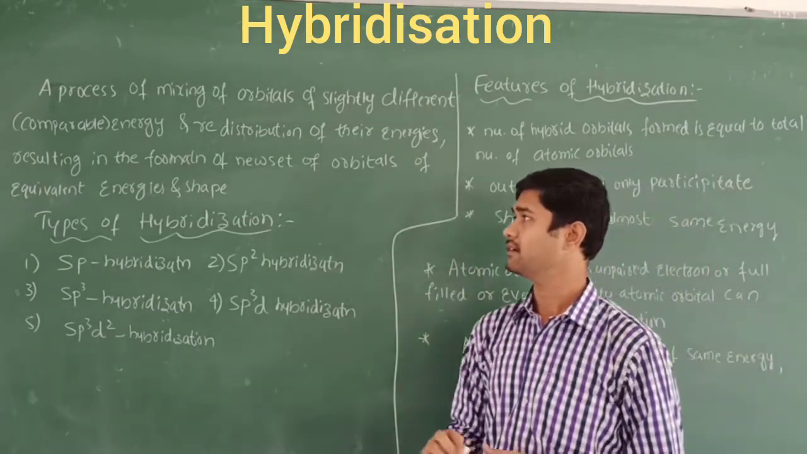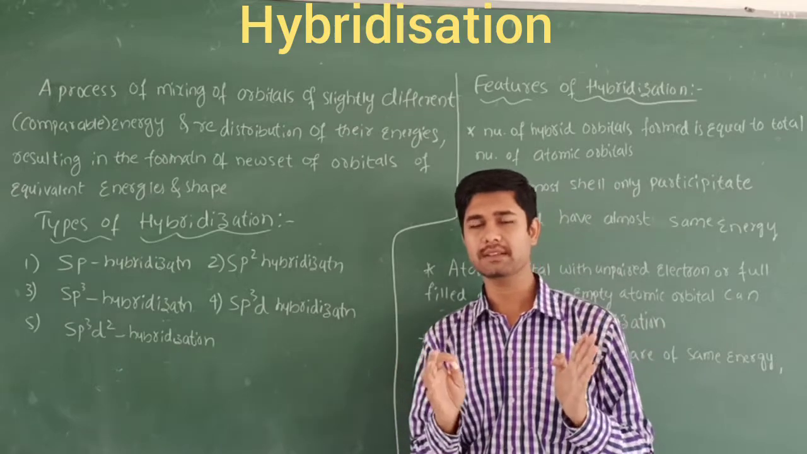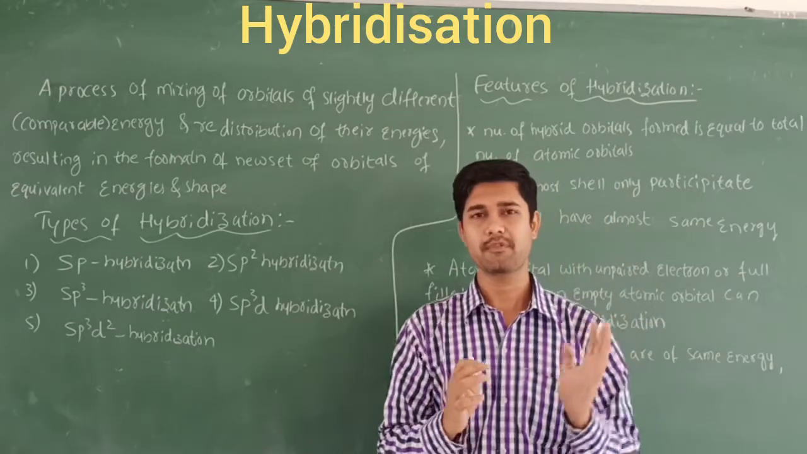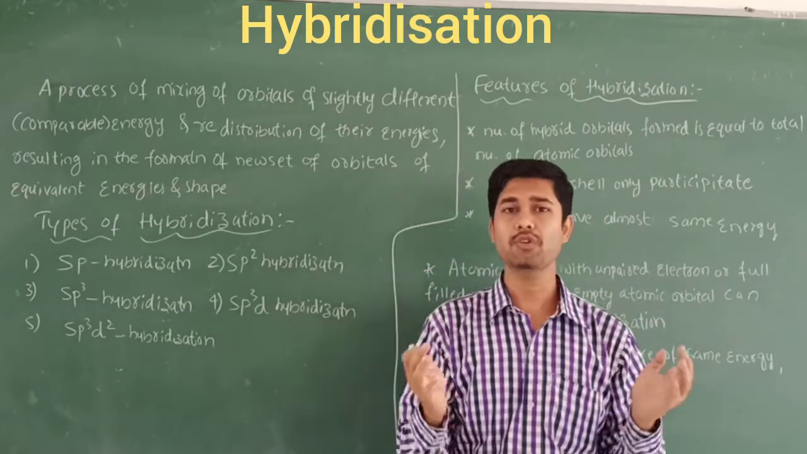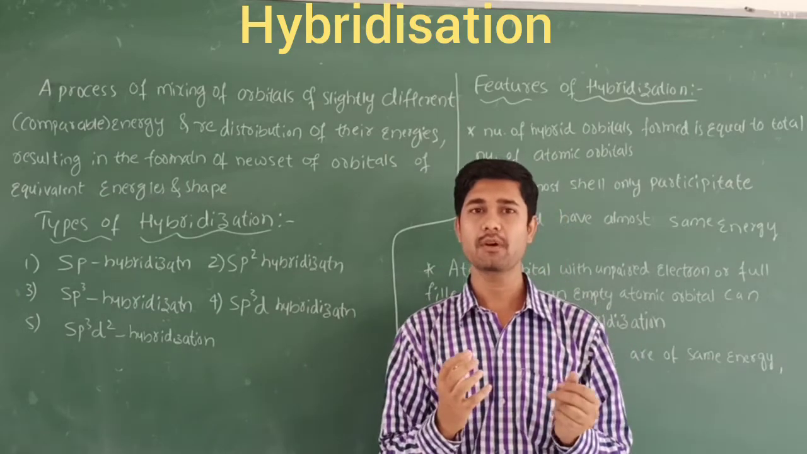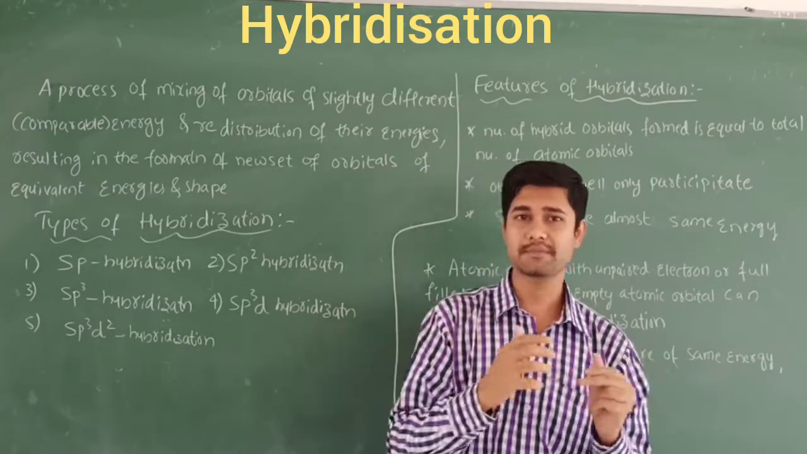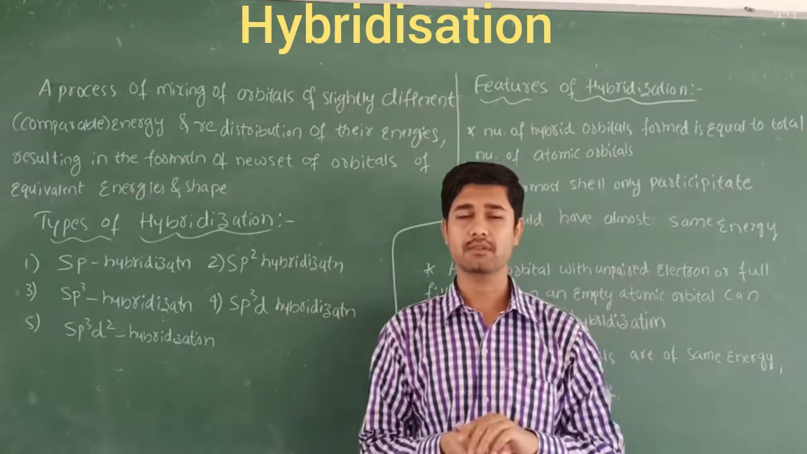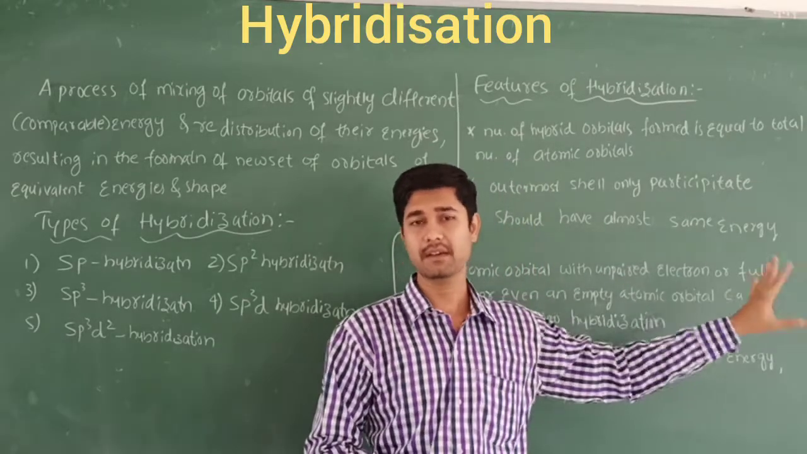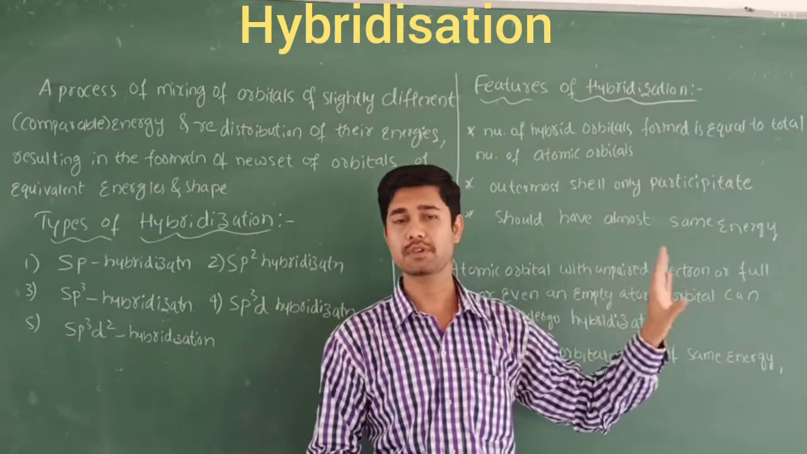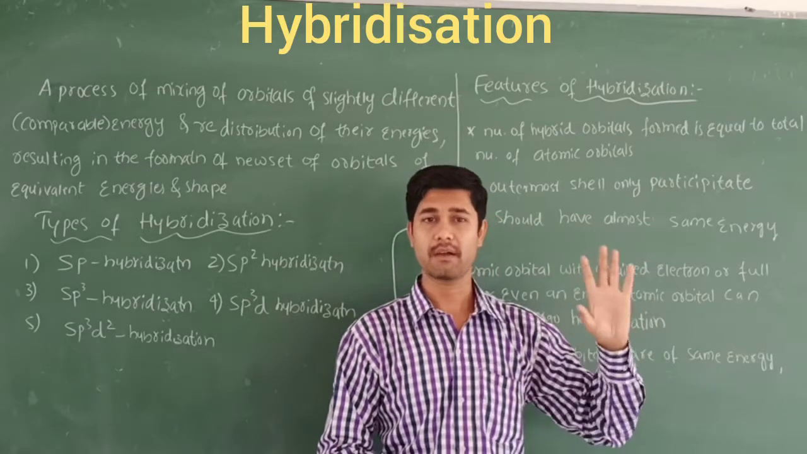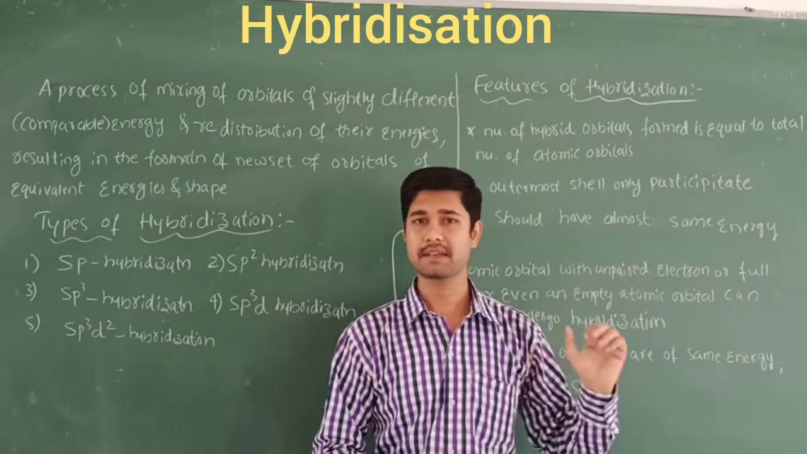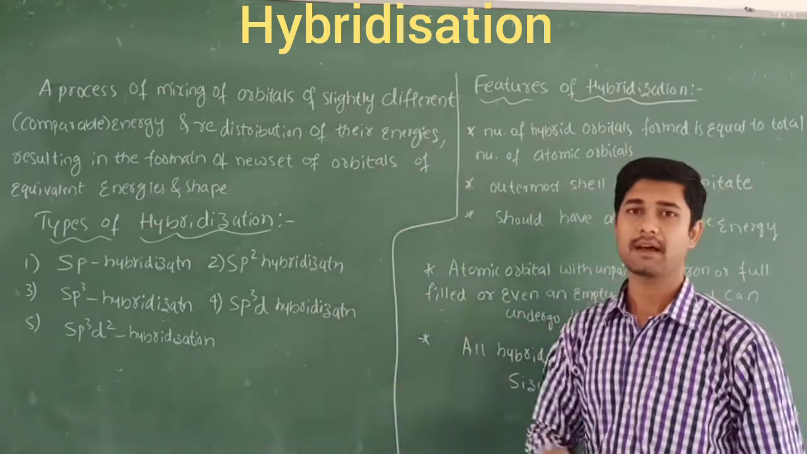In one word, we can say that the atomic orbitals, before forming a hybridization, are involved in mixing their energies, shapes and sizes. Whatever results is a completely new set of different orbitals having the same energies, shape and size. So this is about hybridization.